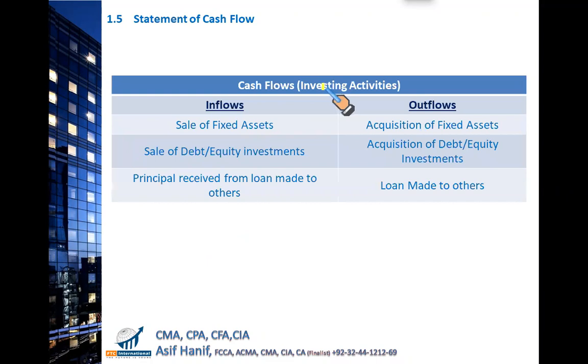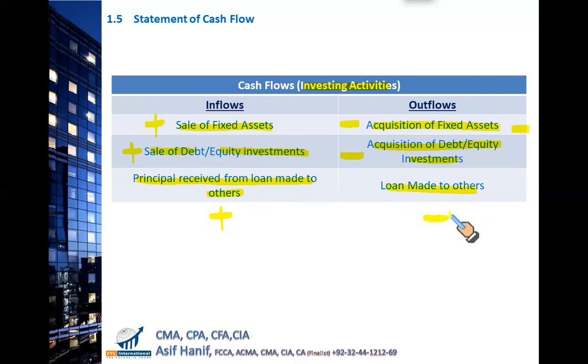Then the next category is investing activities, cash flow from investing activities. When you buy a fixed asset, it's an outflow. When you sell a fixed asset, it's an inflow. When you sell debt or equity securities, it's an inflow. When you acquire any debt or equity, meaning any bond or any shares you buy, it's an outflow, right? Similarly, principal received from loans made to others. If you give a loan to some other companies, maybe your subsidiaries, and you receive your loan back, that is principal received. I hope you know, principal is the base amount of the loan other than the interest. So principal received from a loan is an inflow and a loan made to others is an outflow.